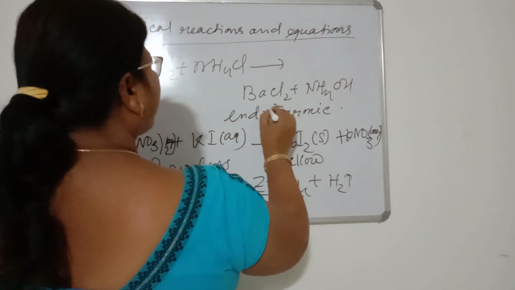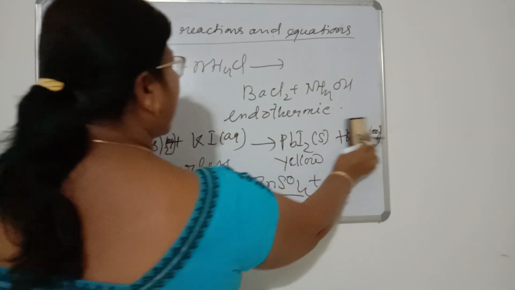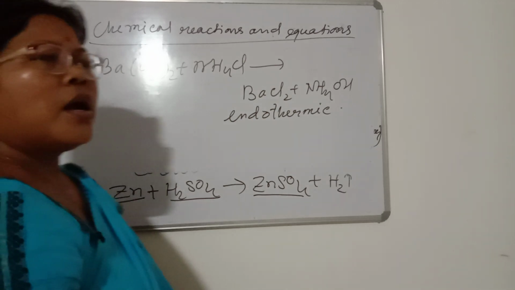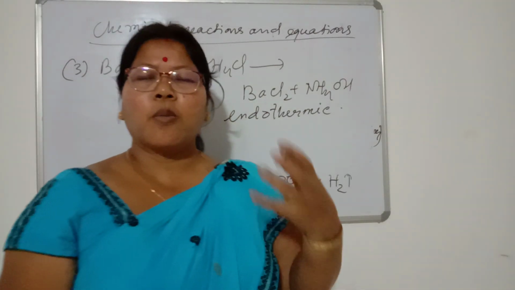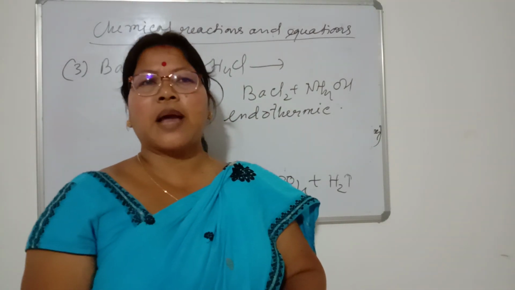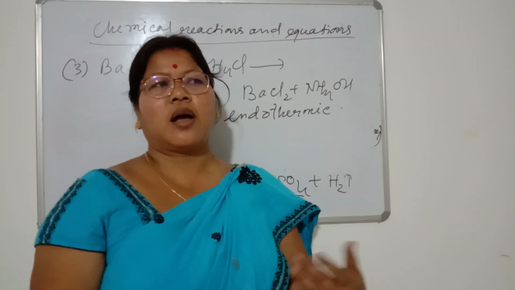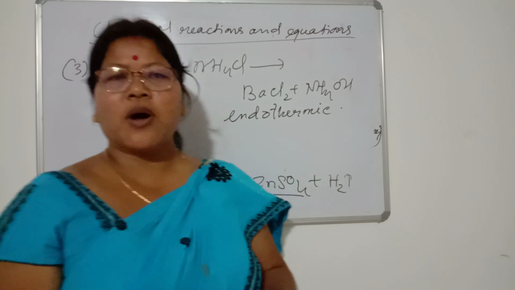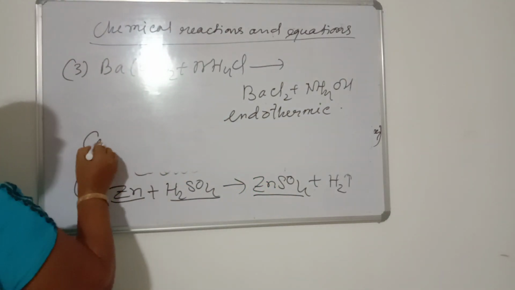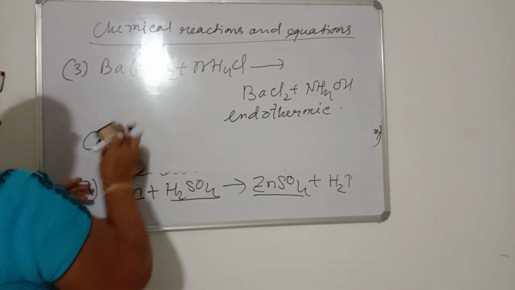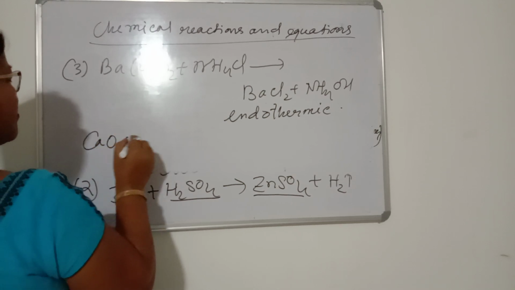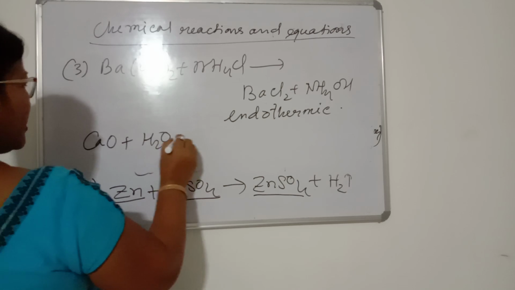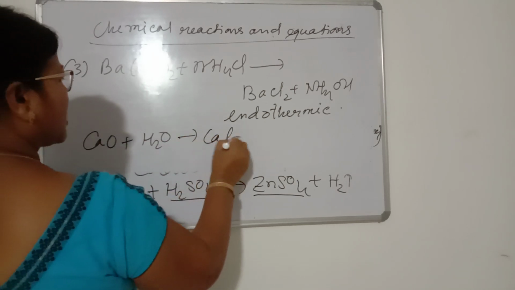Endothermic reactions. In another reaction there must be an increase in temperature also. When we buy quicklime, calcium oxide, from the market and add it to water to prepare lime water, it forms calcium hydroxide.